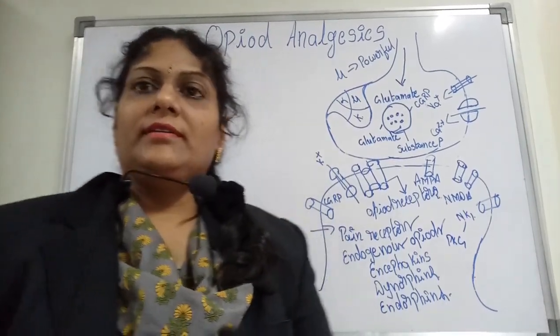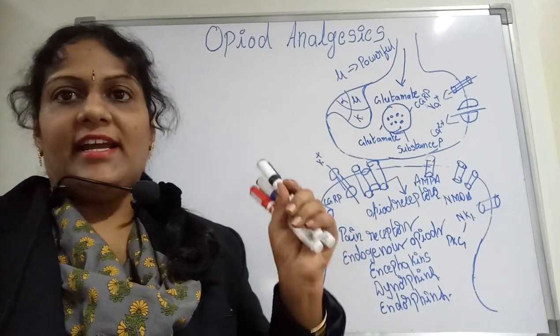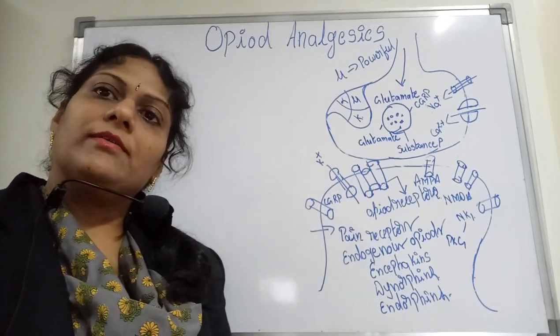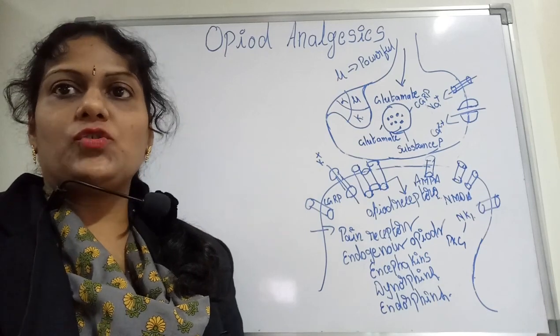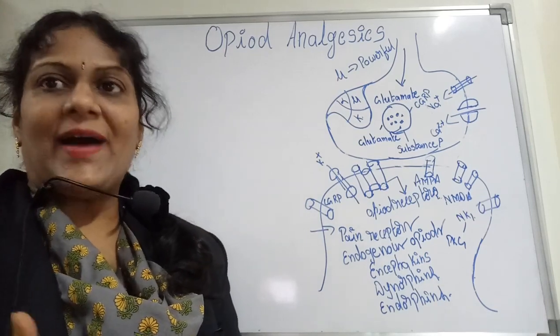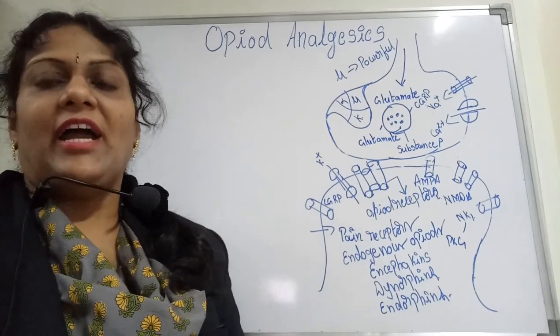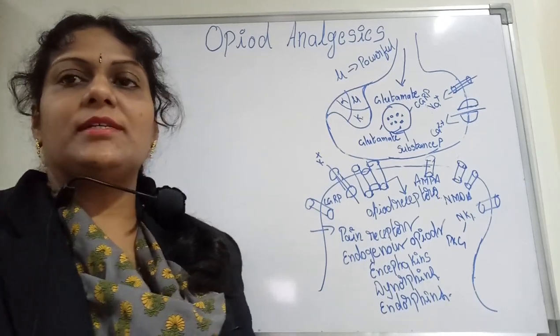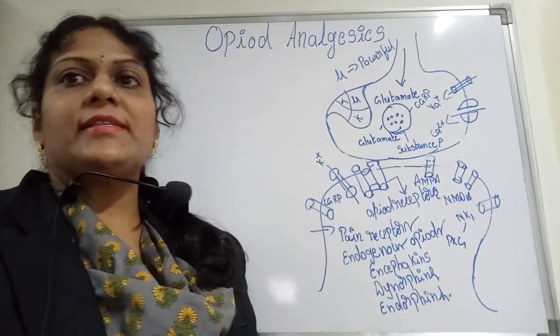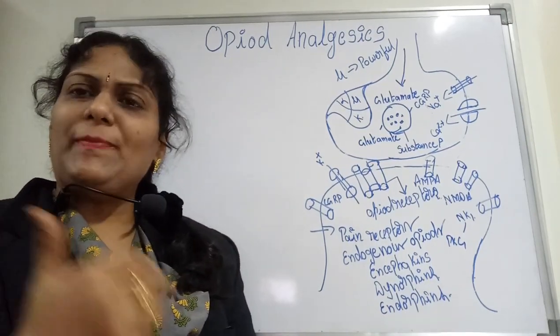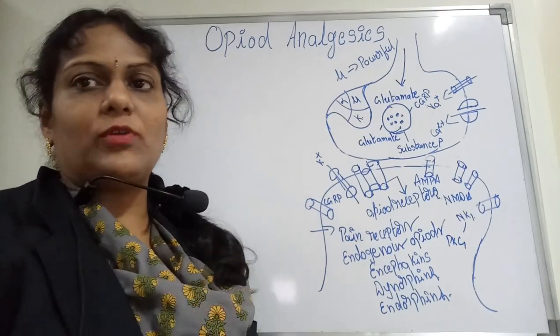Friends, today let us start another session related to the CNS system, where we are doing different episodes. In the past two to three videos, and before that also, we were talking about the neurotransmitters related to the brain system, and also anti-Parkinsonism and anti-epilepsy. There are different topics we were dealing with.